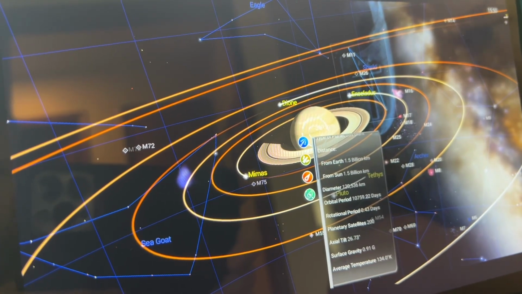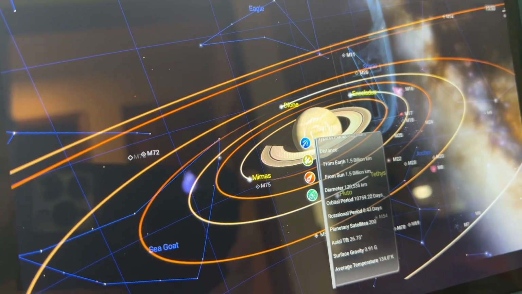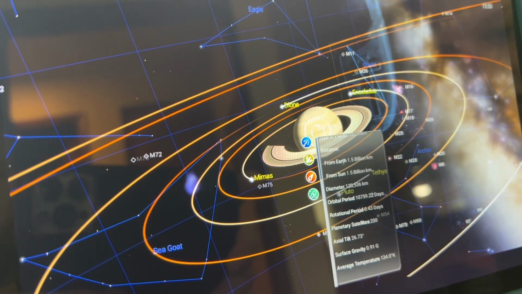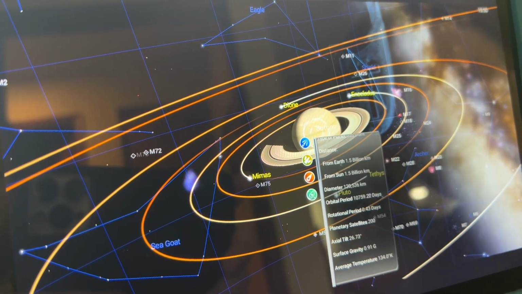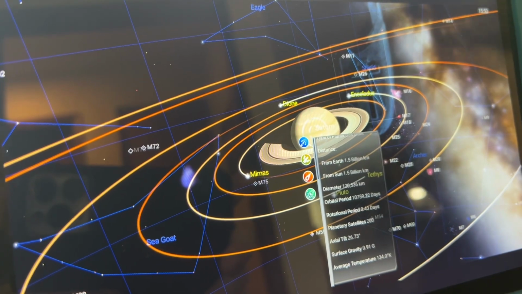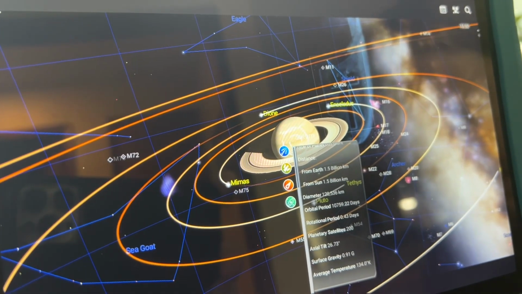The orbital period is 10,759 days. Okay, that's a lot of days. Oh God. The rotational period is 43 days. Planetary satellites has 200. I have no clue what that's supposed to mean.